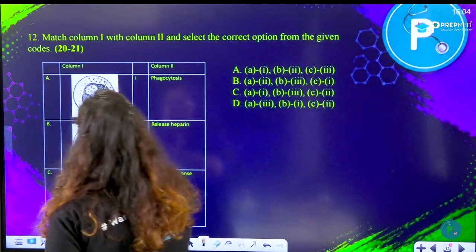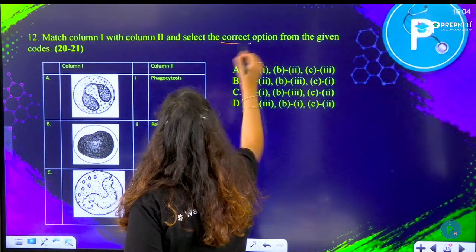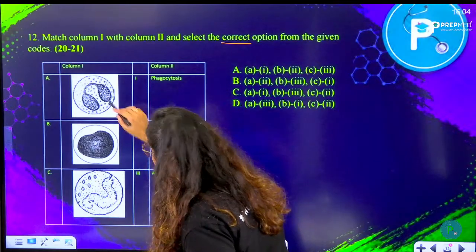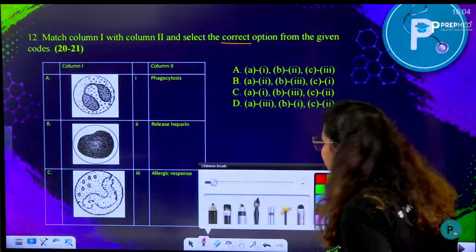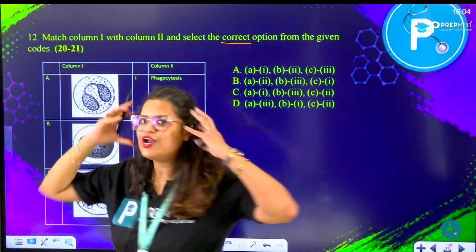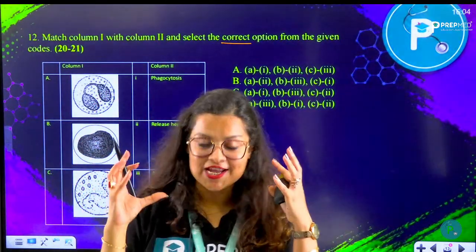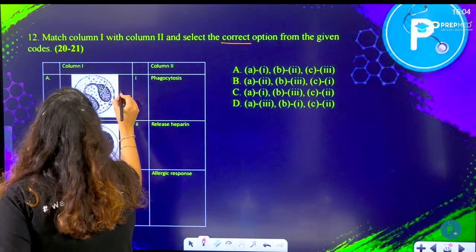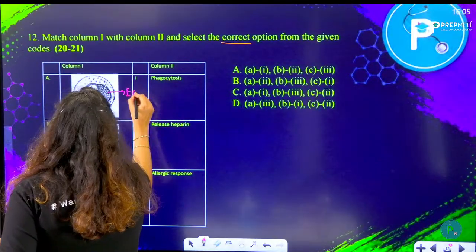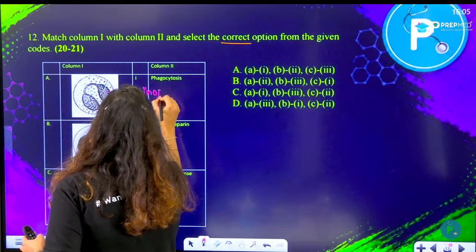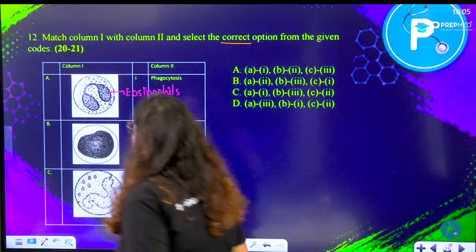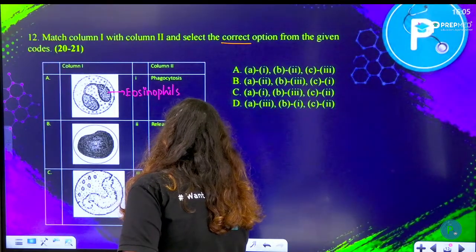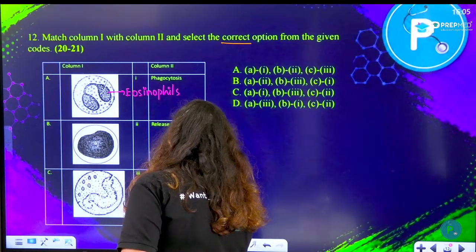So here they are asking to match column 1 with column 2 and select the correct option from the given codes. Okay, so 1A they have given. A, you would see here the nucleus looks like a headphone, isn't it? Looks like a headset. This kind of nucleus is mostly seen in case of eosinophil or acidophil. So eosinophil's job is nothing but to provide allergic response.